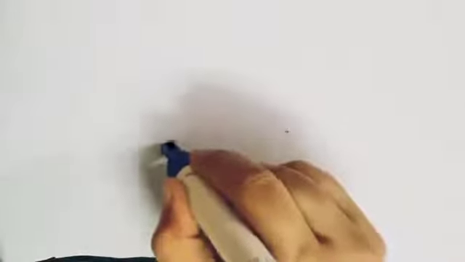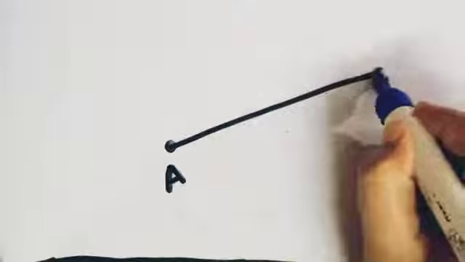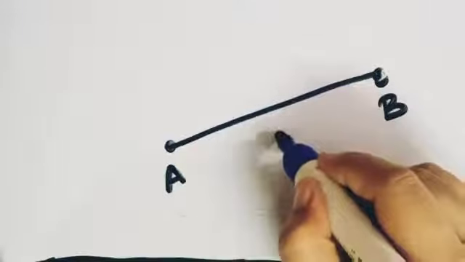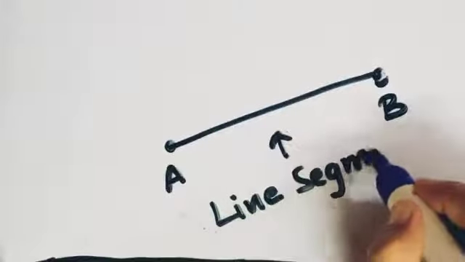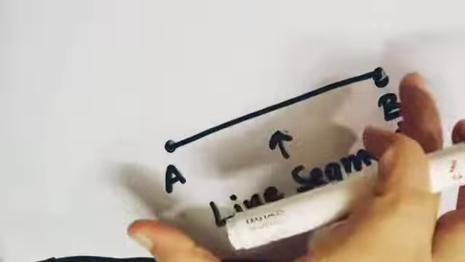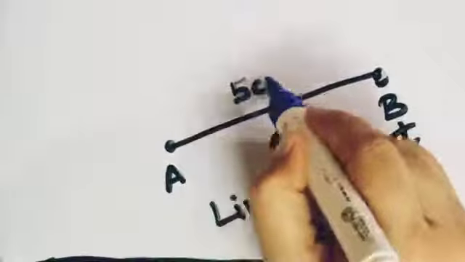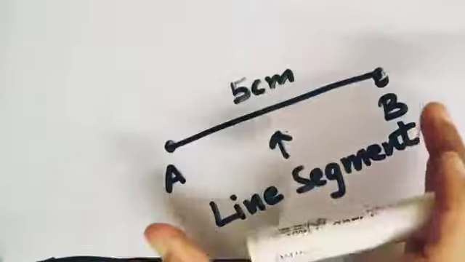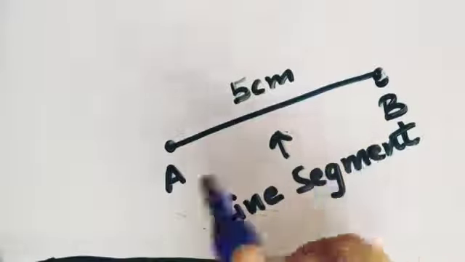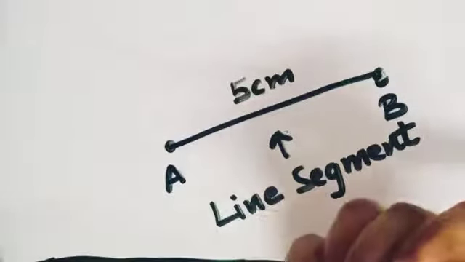When we join two points together, for example, these are 2 points, this is point A and this is point B. So when we join these 2 points together, we get a line which is called a line segment. Yes, what is this? This is a line segment. A line segment is a fixed line. It has a fixed length. If, for example, it is 5 centimeters, it will always be 5 centimeters only. So a fixed length is known as a line segment. You can get examples of line segments in your surroundings only. Just look at the tube light. Yes, it is a line segment.